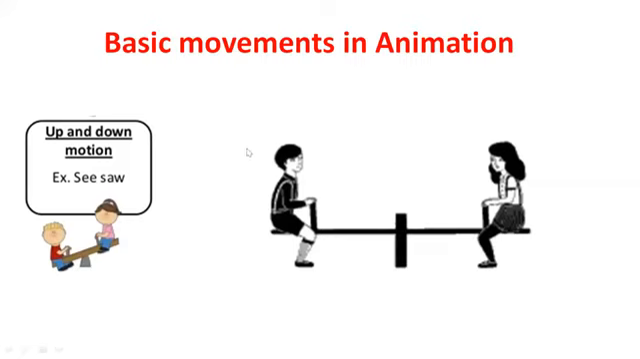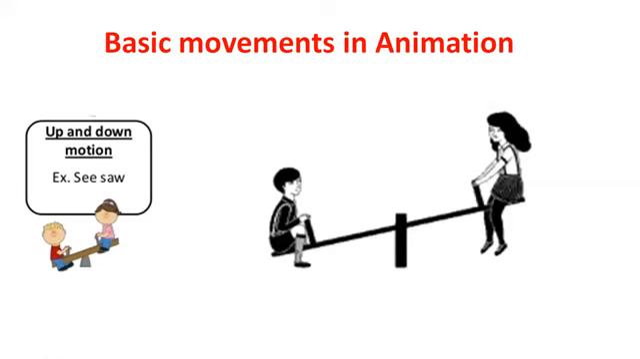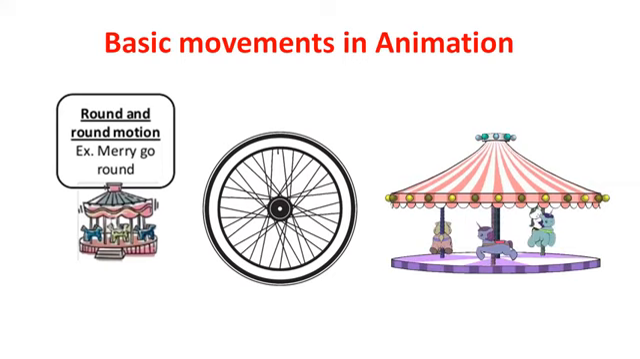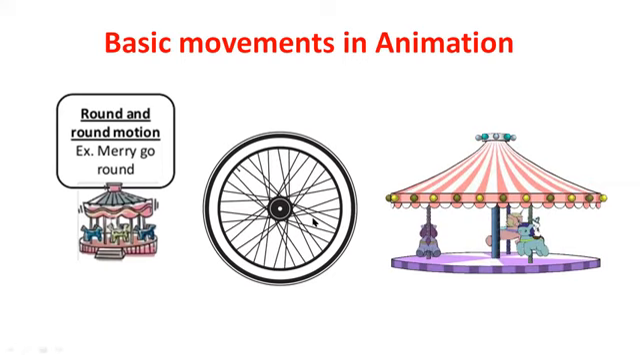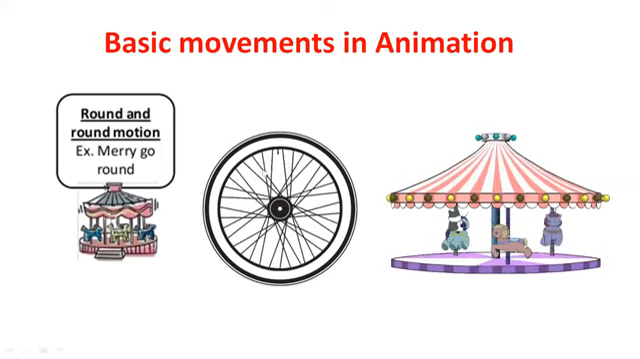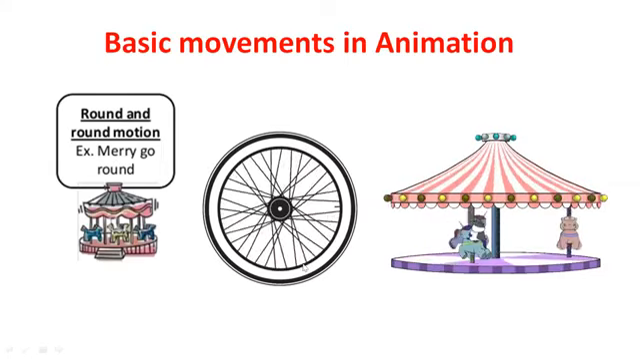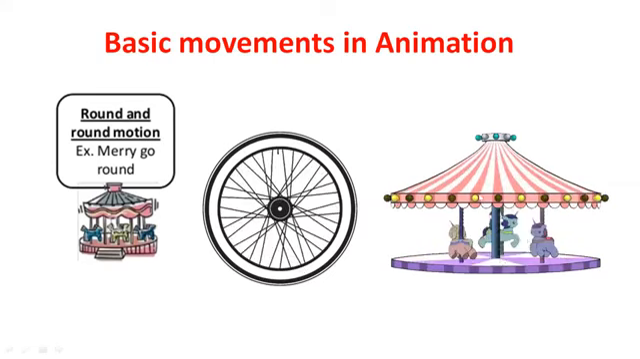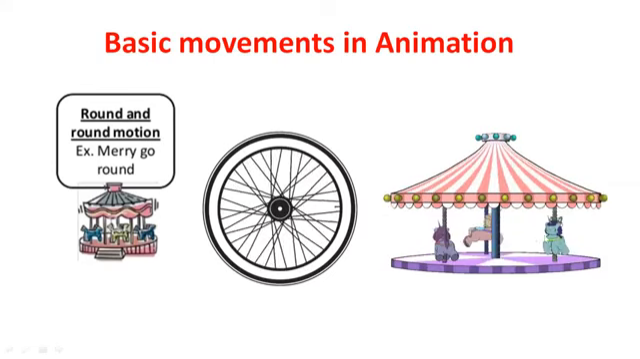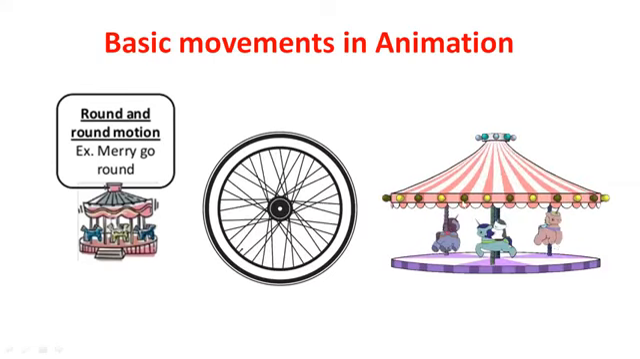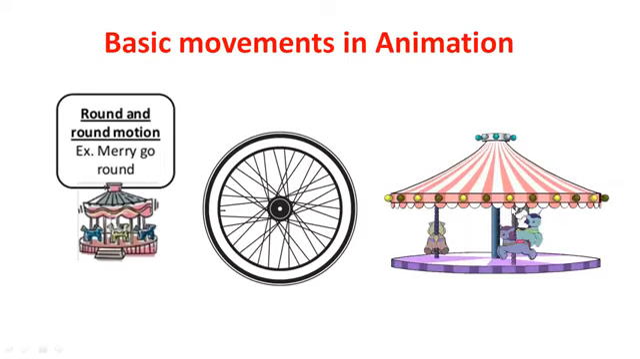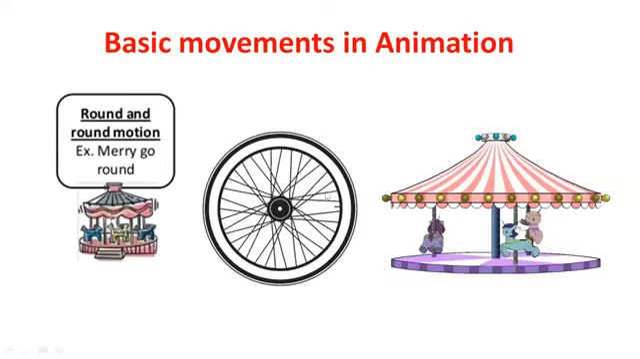Okay. Next, the third one is the round and round motion. There are two types of movements in round and round movements. Sometimes it may rotate, rotation is required, and sometimes the round option is required. So these two movements make up the third one, round and round motion.